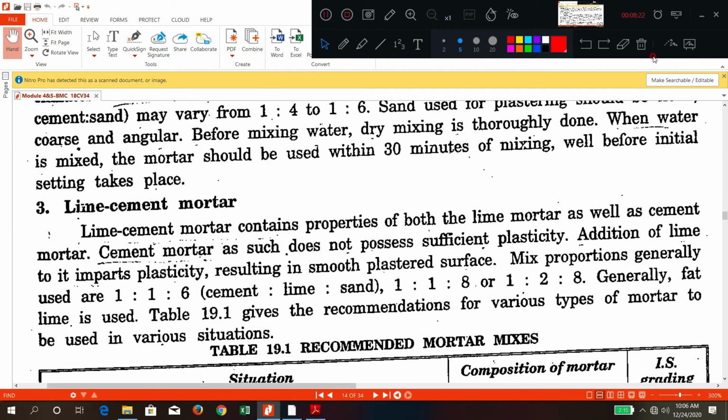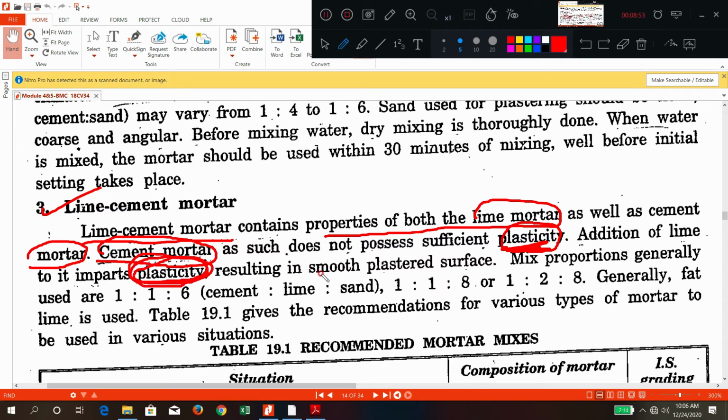So here next is what? Lime cement mortar, means combination of lime and cement mortar. Lime cement mortar contains properties of both lime mortar and cement mortar. So what is the problem with cement mortar? Plasticity is not much there. Compared to lime mortar, for cement mortar, plasticity is not there. But by adding lime, the total mortar will become more plastic. So it can be plastered very easily, which results in a very smooth plastered surface.